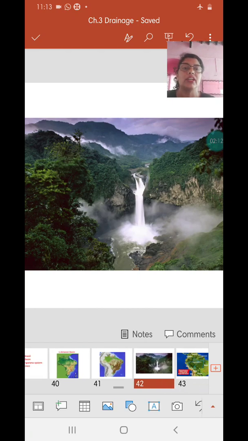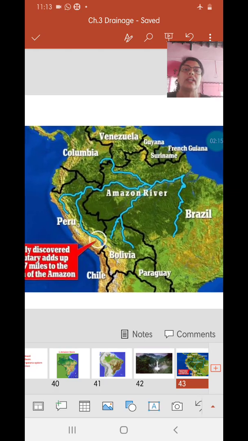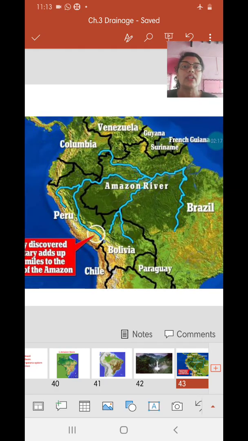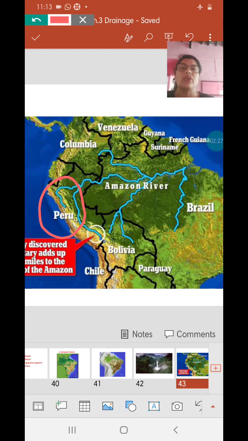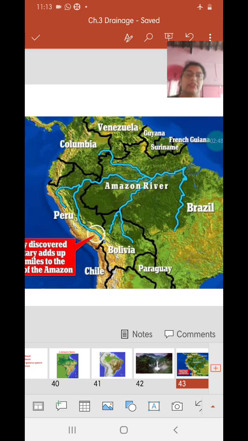What you see in the picture here is the Andes. I would like to give you another picture showing the country from where it is originating. It's originating in the Andes, but in the part situated in Peru. Later on, another tributary of Amazon was also discovered. Amazon, flowing eastwards from Peru right through the end of Brazil, cutting across Brazil, is one of the largest rivers, especially as far as water is concerned, as it carries a copious amount of water.